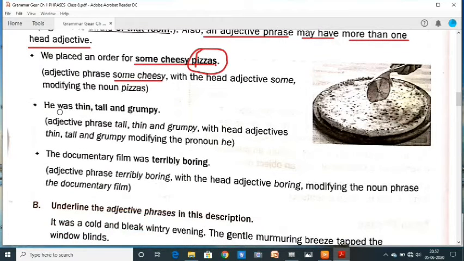In the next sentence, he was thin, tall and grumpy. Adjective phrase, thin, tall and grumpy, with head adjectives thin, tall and grumpy, modifying the pronoun he.